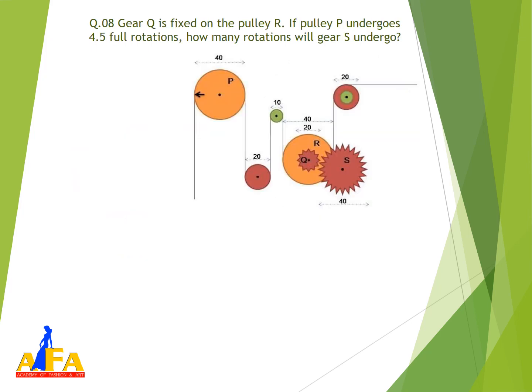Okay, so question number 8 is about the gears and pulleys, right? So gear Q is fixed on the pulley, pulley R. If the pulley P undergoes 4.5 full rotations, how many rotations will gear S go? So they are asking the rotation of S.